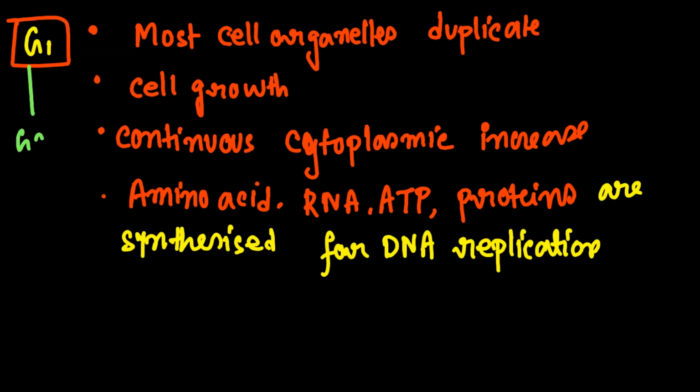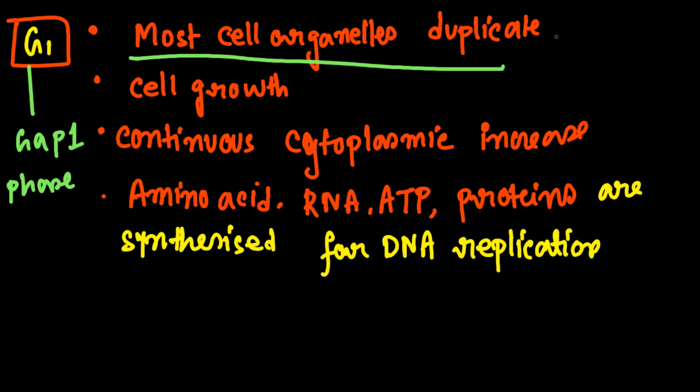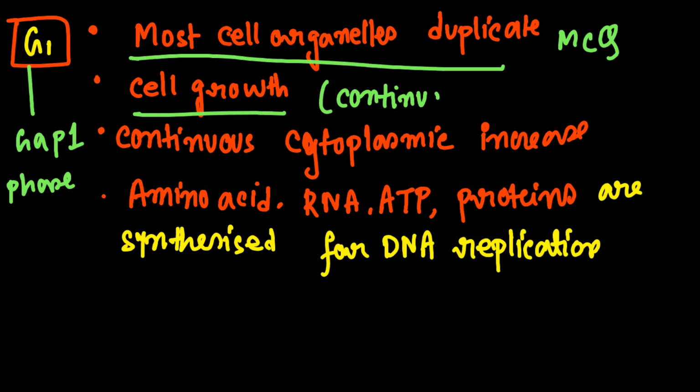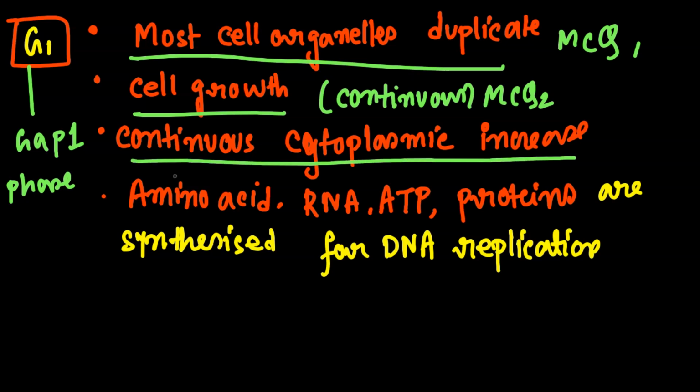This is also called the gap 1 phase, another name. So first MCQ: most of the cell organelles duplicate over here. What happens? Cell growth is happening continuously. Second MCQ, this is MCQ 2. I am telling all NCERT based MCQs. Continuous cytoplasmic increase is happening.